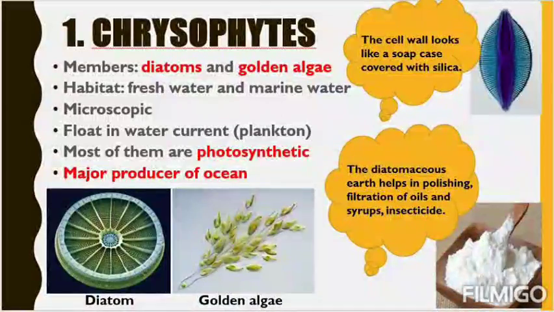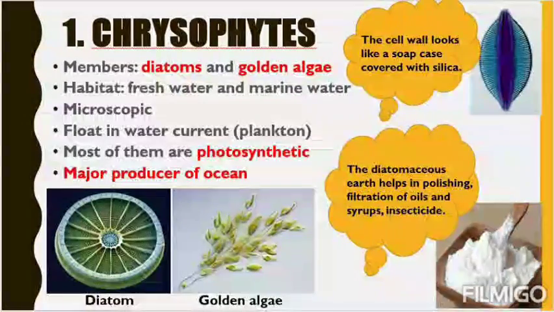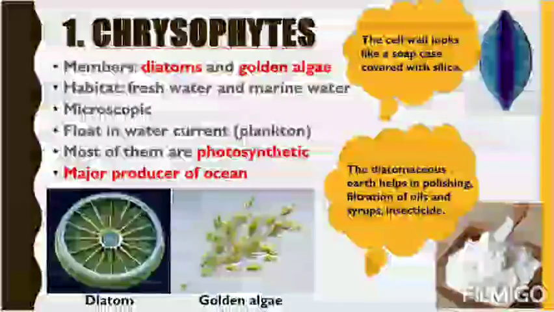This is a very important question. It comes in your NEET exam also. So who are the major producer of ozone? Chrysophytes. So these are the plankton. So these are the plant-like structure in the water. So they will produce the energy that will be eaten by the zooplankton.